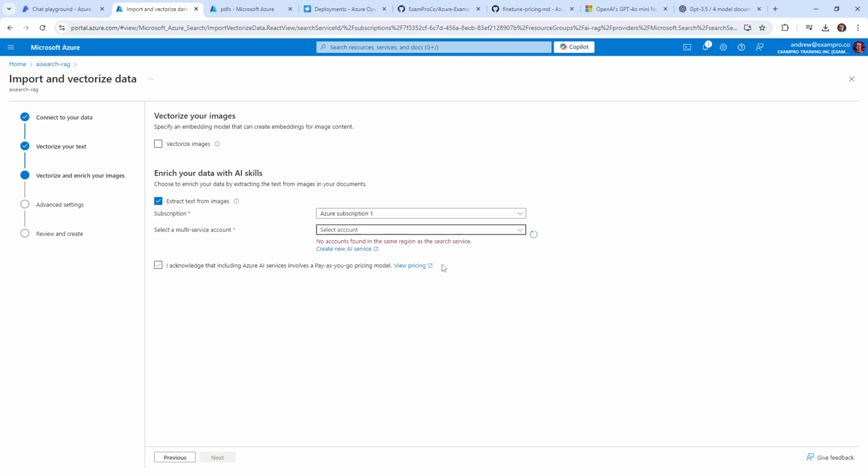And select a multi-service account. No accounts found in the same region as a search service. What? What does that mean? Select a multi-search service account. I've never seen that as an option. Give me just a moment, okay?